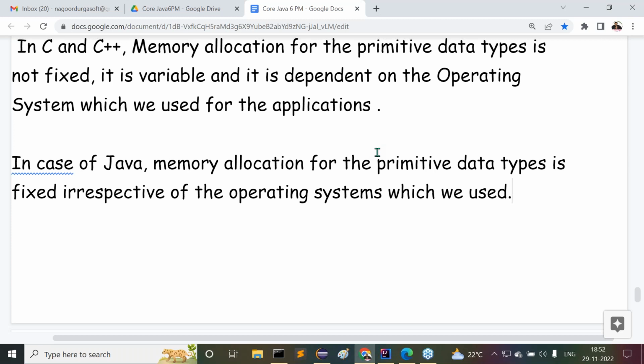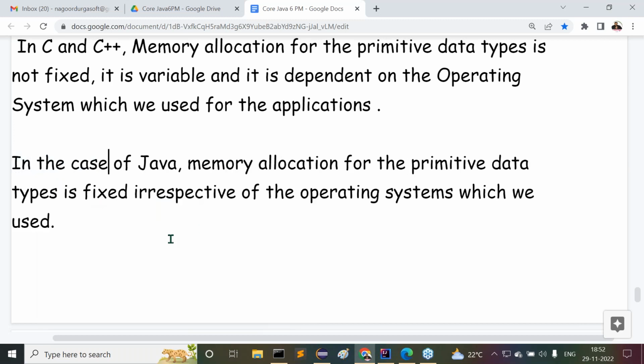By this also we can conclude Java is platform independent, irrespective of the operating system. Memory allocation for the primitive data types in the case of Java is fixed, irrespective of the operating systems.